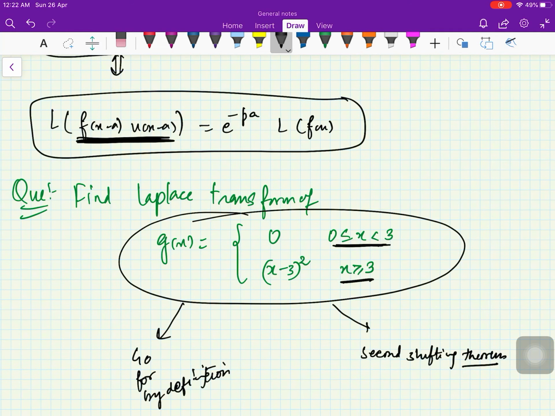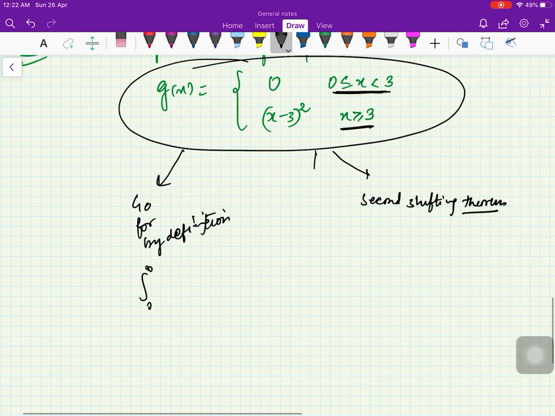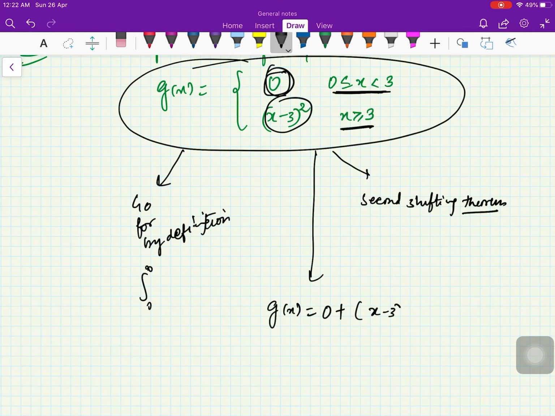And for the second shifting theorem, you already have an idea that you need to write your function in terms of the unit step function, and that we have already learned. We can write this function as f1, this is 0, plus (f2 minus f1), (x minus 3) square minus 0, into the unit step function at 3, that is u of x minus 3, right? This is what we have learned.